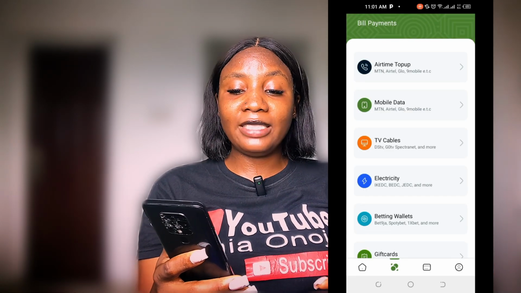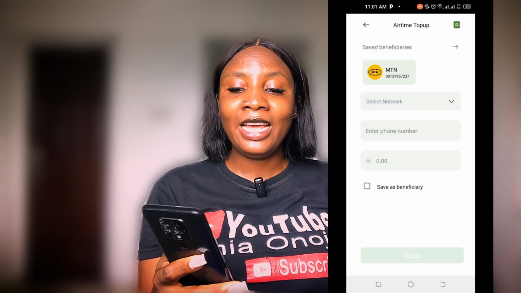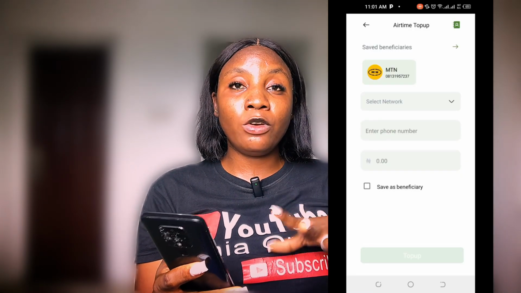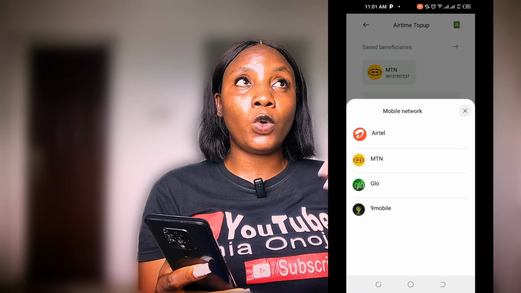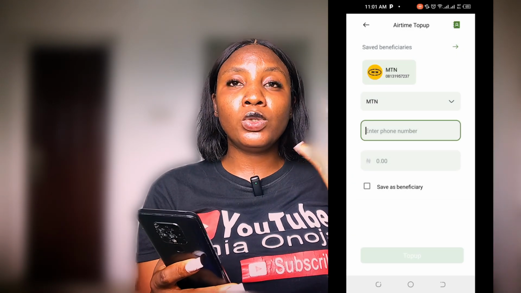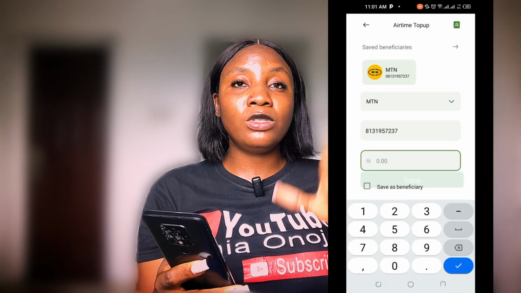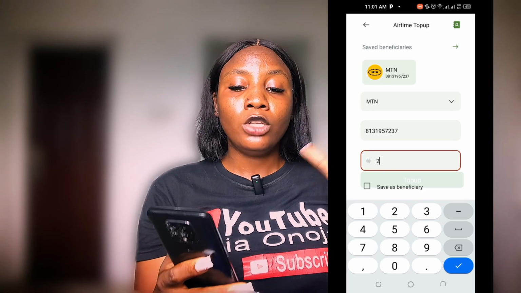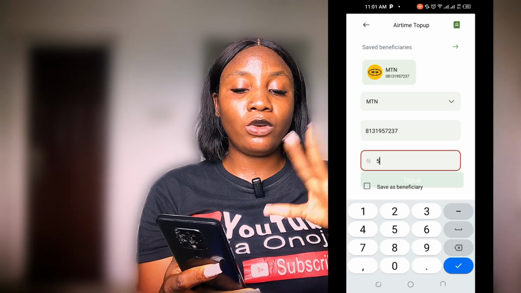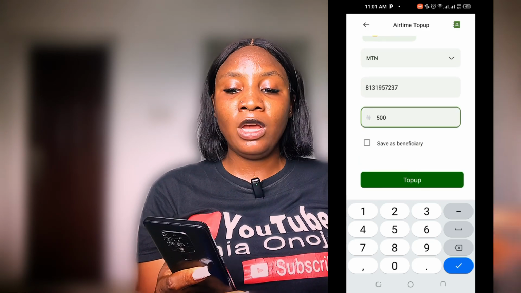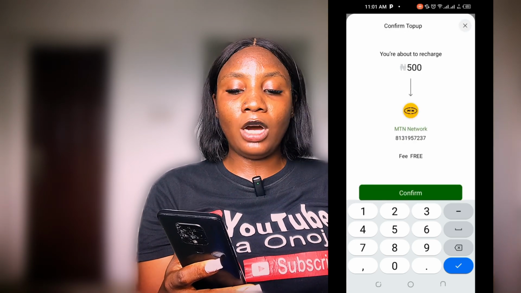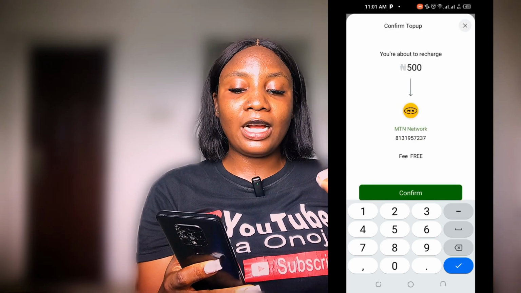So I'm going to click on airtime, and I'm also going to buy with MTN. And the good part is, anytime you're doing any of this transaction, if you know that this is what you continuously be doing, you need to save your what? The beneficiary. For someone like me, I will be using Monica in all my transactions. So I will be saving my beneficiary. That's why I always say that I click on save beneficiary. And once I click on the amount I want to buy, I'll just go ahead and click on confirm.